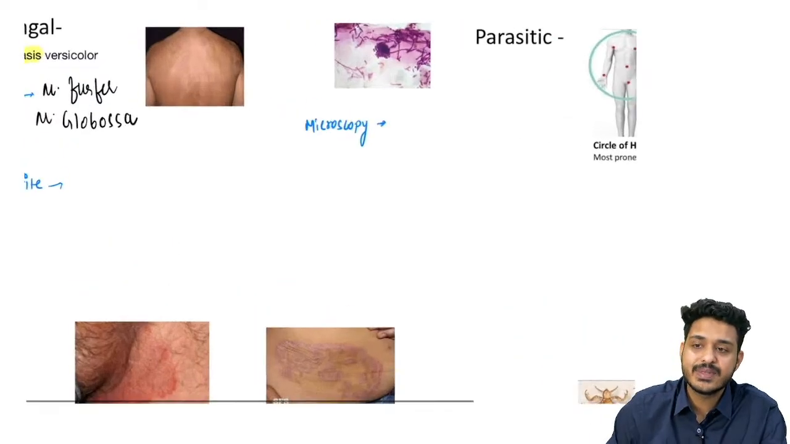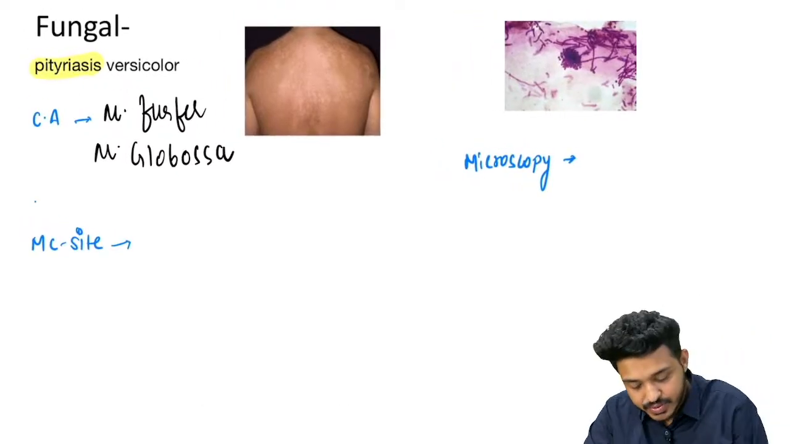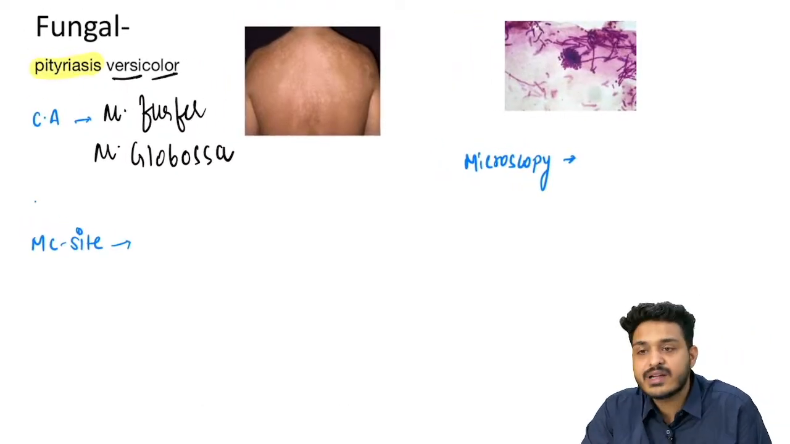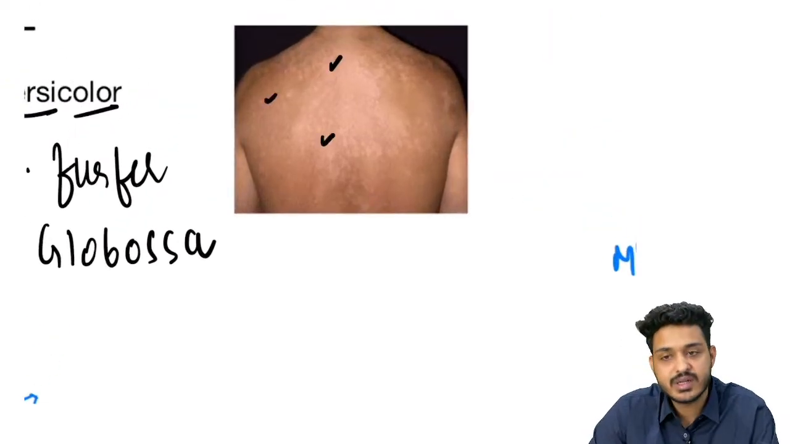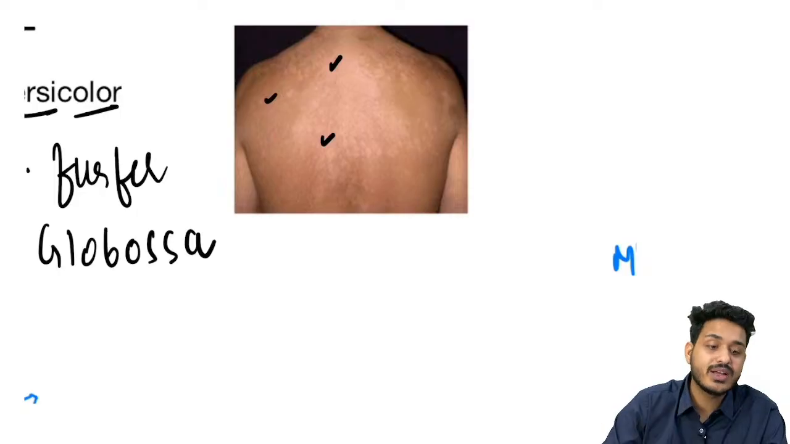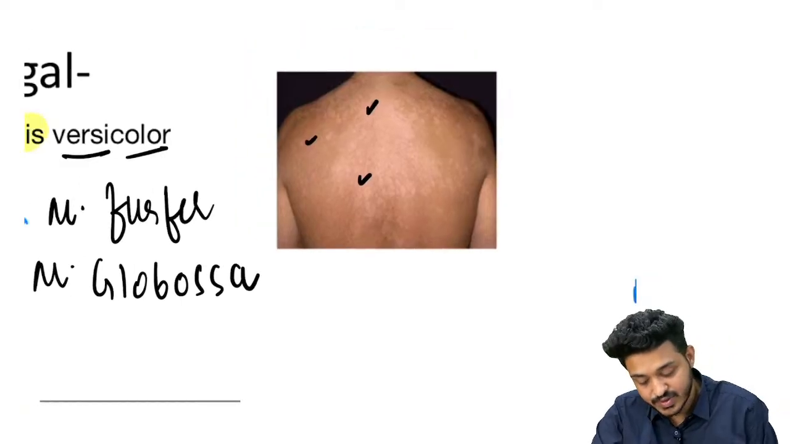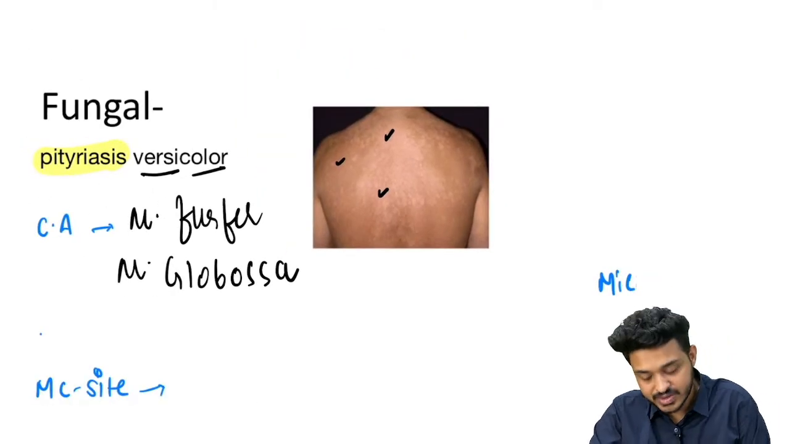And pityriasis means what? Pityriasis means scaling is going to be there. Versicolor means different color. So you can have what? Hypo and hyperpigmented patches on the trunk, right? In pityriasis rosea, red color patches will be there. In pityriasis versicolor, hypo and hyperpigmented patches are going to be there.